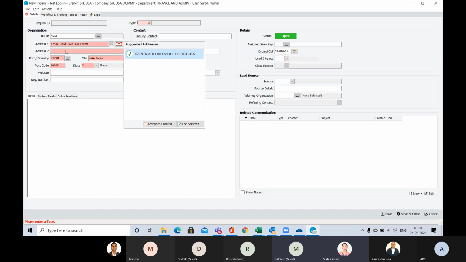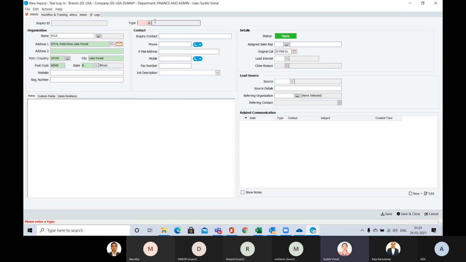Okay, so I have entered all those addresses. As soon as I have entered the address, without pressing anything, it's asking me whether this is the correct address. Suppose there are duplicate addresses, it will come here and ask you whether you are sure, or whether you want to use the previous address. From time to time the screen will give you certain pop-ups like this. Okay, so I will choose accept as entered.